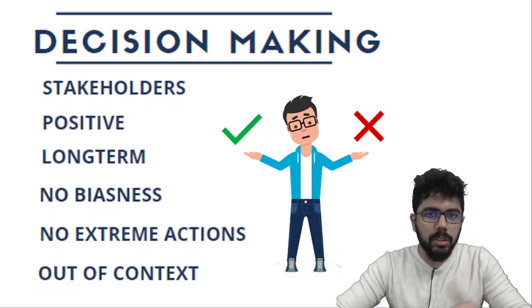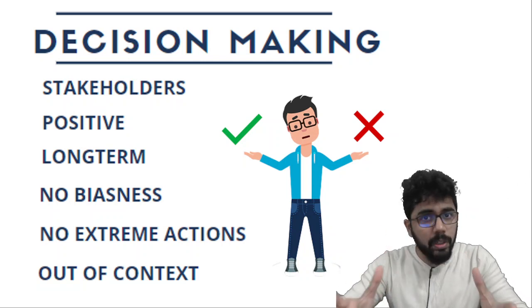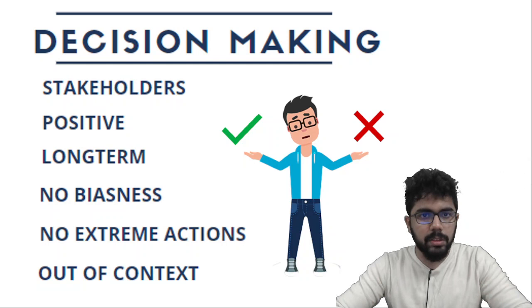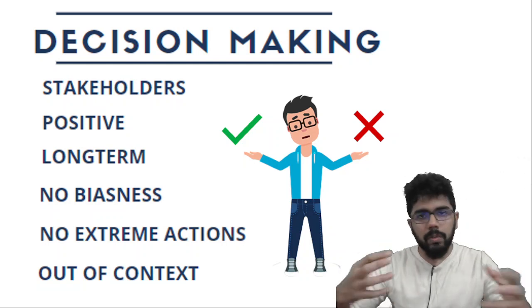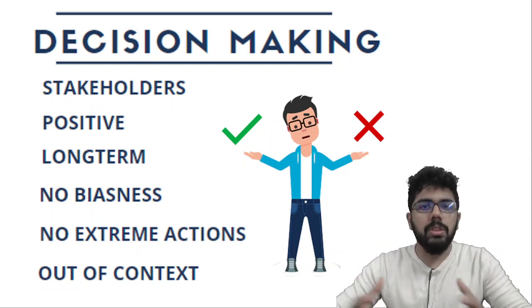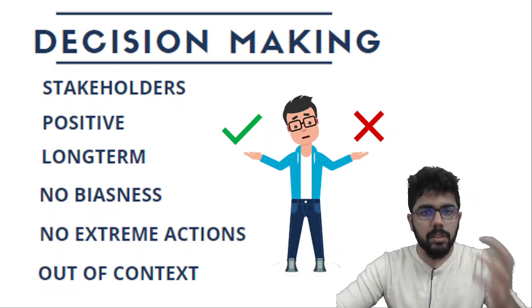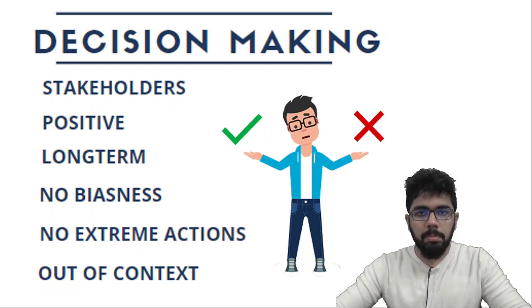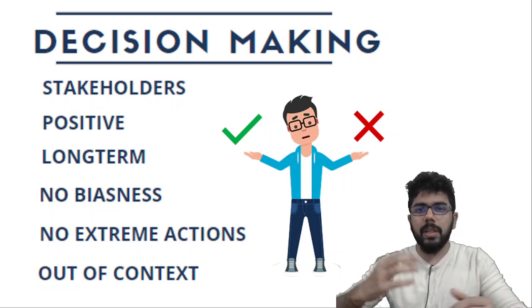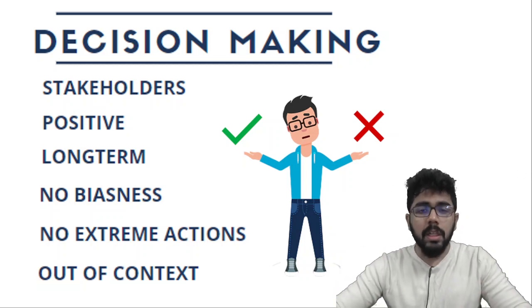First point is stakeholders. You have to consider everyone involved in the decision making process when you are taking a decision. Because your decision in a way or the other affects them, so you need to think about everyone before you decide anything. Your decisions must be positive and constructive, and you have to think about the long term impact. You shouldn't be myopic and short term. You shouldn't have bias while you're making any decisions.